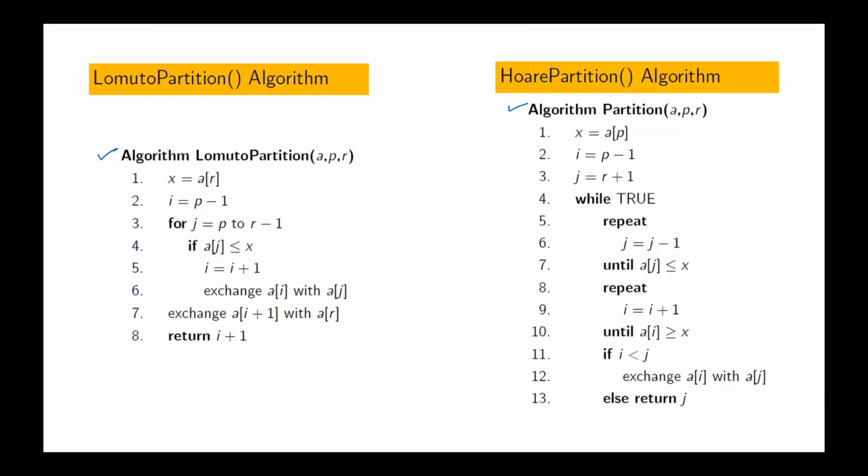Whether we use Hoare's partition or Lomuto's partition, what is the amount of time this partitioning algorithm takes if there are n elements, where n equals r minus p plus 1? This is Hoare. What is the amount of time it takes?